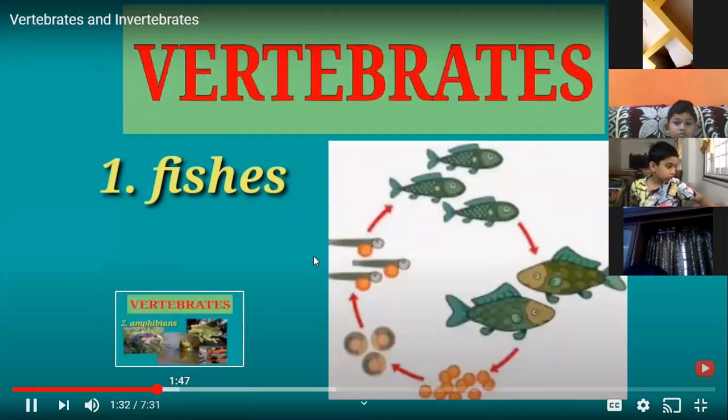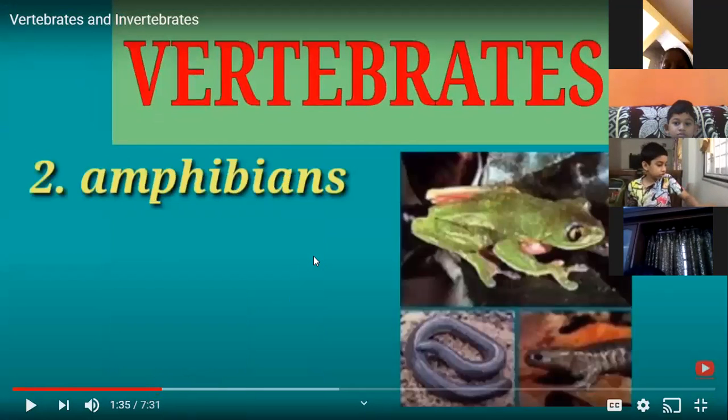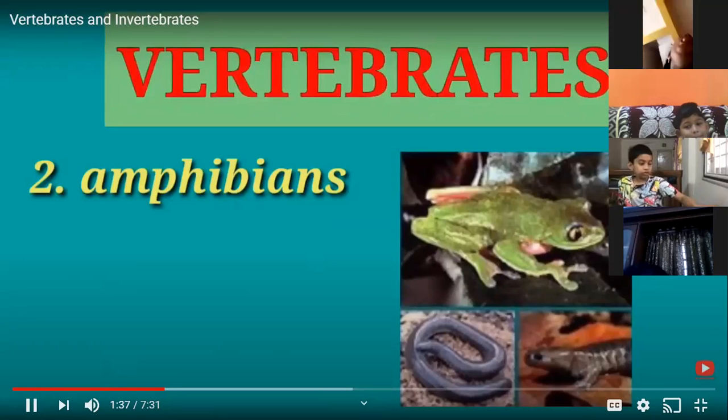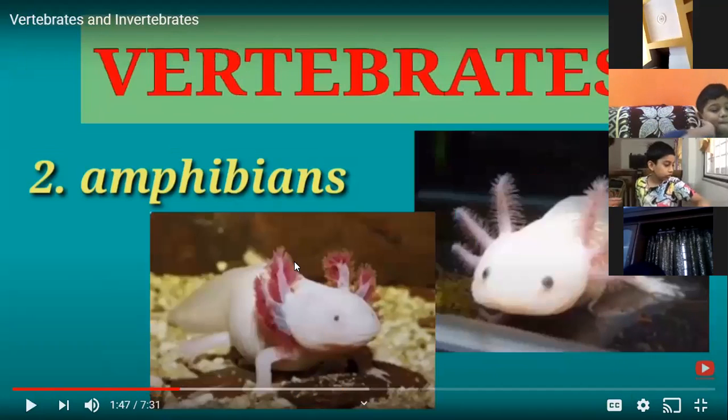Next is the amphibians. Now see here, these are the amphibians. Amphibians can live both on land and in water. Animals which can live on both land and in water are called amphibians. They breathe through lungs and some through moist skin. Amphibians are animals that spend part of their life in water and part on land. As water dwellers, they have gills for breathing.